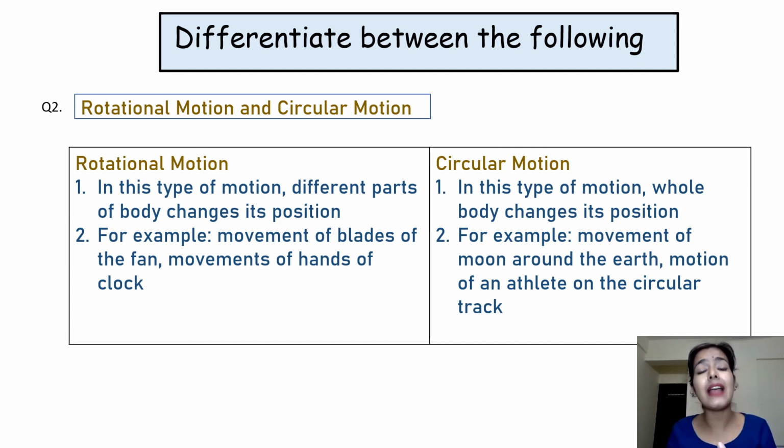Fine. On the other side, circular motion means when a body as a whole is moving, like the movement of an athlete on a circular track. Fine. Movement of a toy on a circular track. Movement of the moon around the earth, that is on a circular path. These are all examples of circular motion where the whole body is changing its position. With this, I am done with the question answer session.